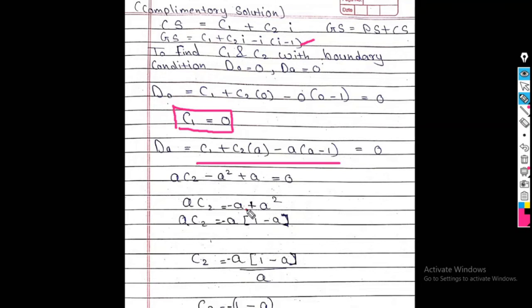So from this I take A common. So what do I get? 1 minus A. So C2 is minus A into 1 minus A divided by A. This A and this A get cancelled. So C2 is minus 1 minus A. So C1 is 0, and C2 is minus 1 upon A.